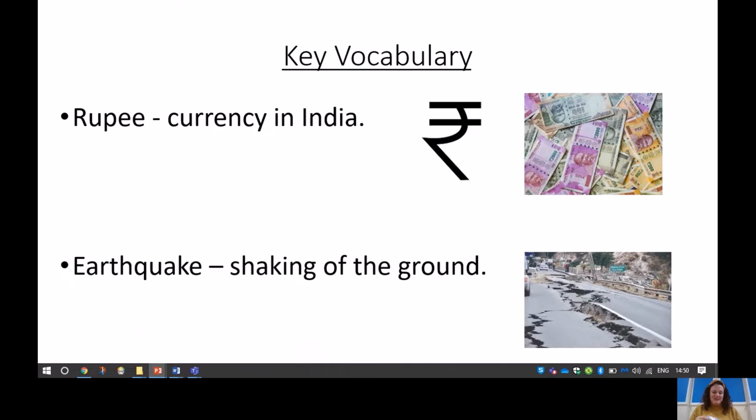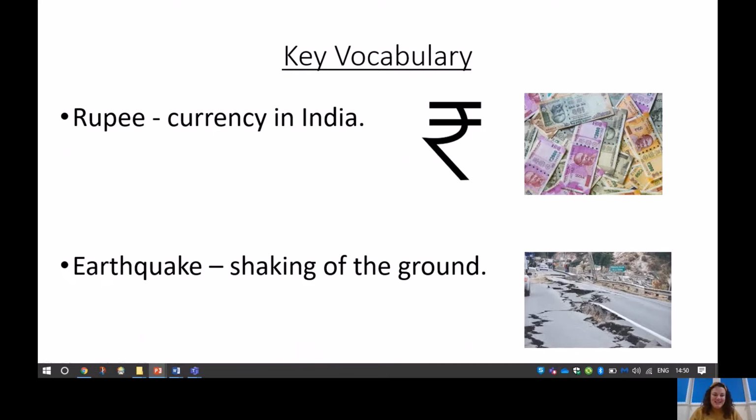This is 100 rupees. And this is 10 rupees. And as you can see here on the slide, instead of having a symbol that represents the pound, we have the symbol that represents the rupee.